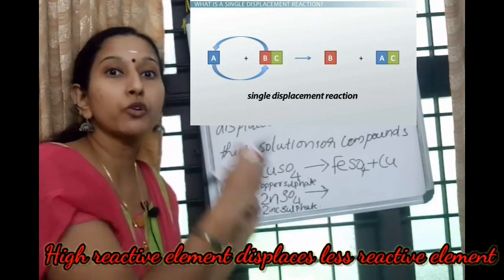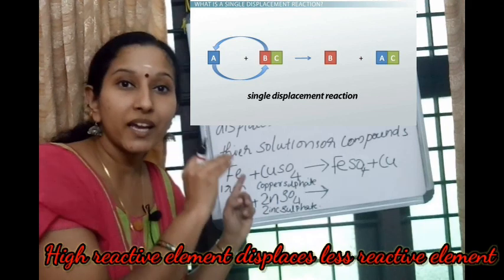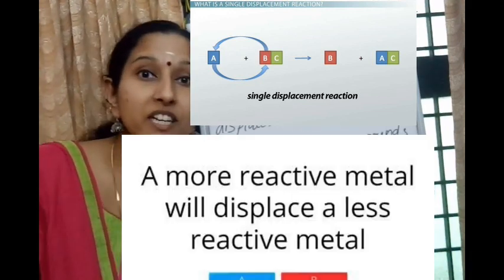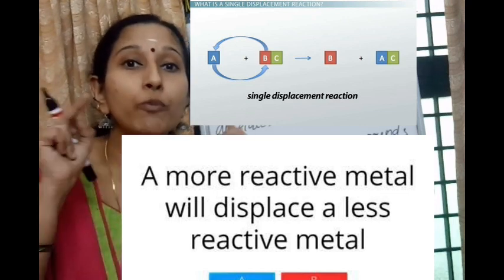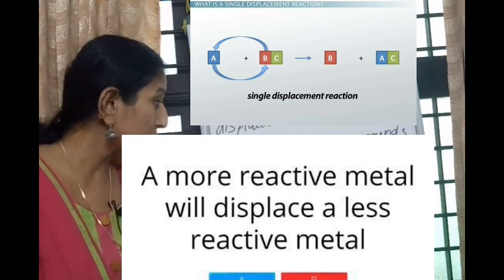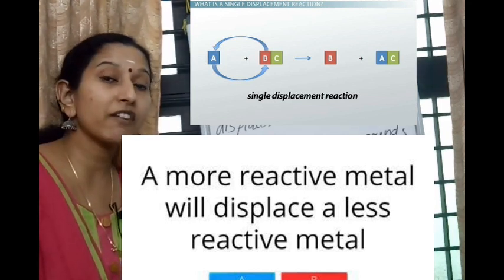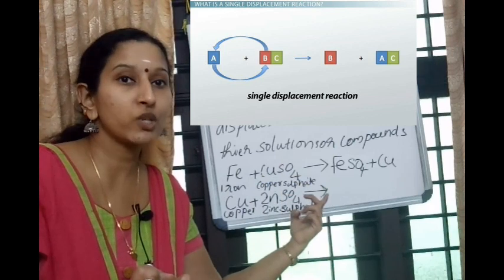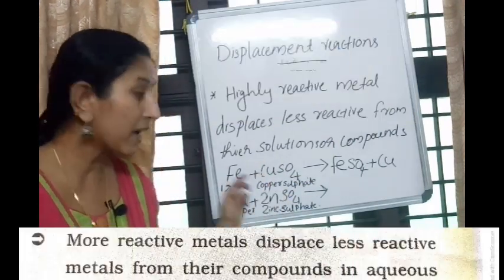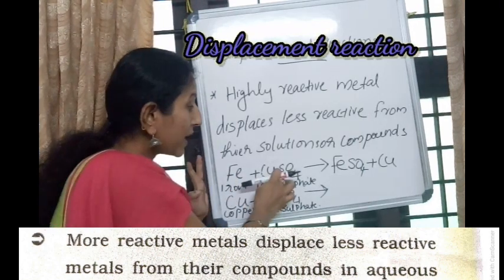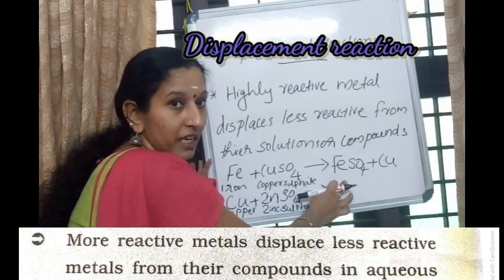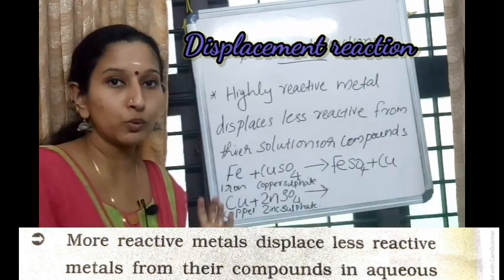Cu is out of the tournament. Why? Because Fe is highly reactive. So the displacement reaction is the reaction in which a highly reactive metal displaces a less reactive metal from their compounds or solutions. Here iron is a more reactive metal than copper. So iron displaces copper from the copper sulfate and it changes to FeSO4 plus Cu.